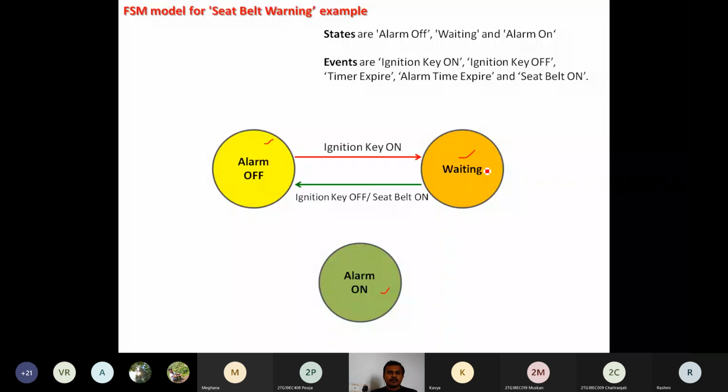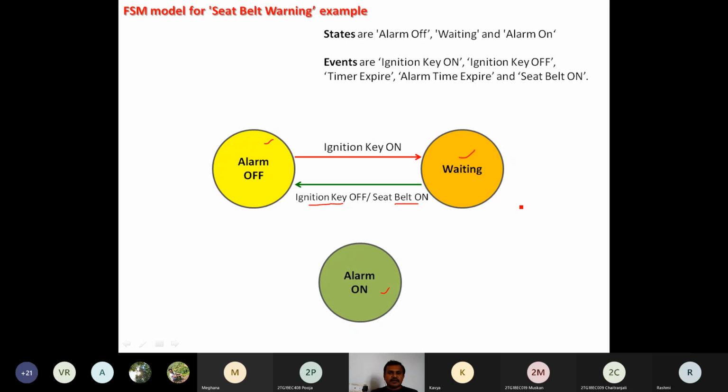If I go for alarm off, the transition from the waiting state to the alarm off state is going to happen on two events, whichever comes first. What are the two events? One is the ignition key off or the seat belt is on.